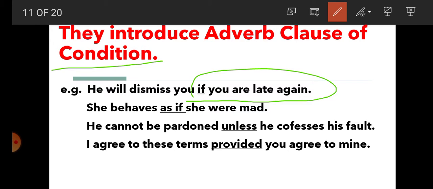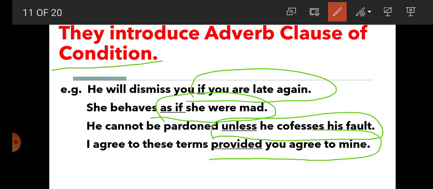She behaves. What the conditions? As if she were mad. He cannot be pardoned. What the condition here? Unless he confesses his fault. I agree to these terms. What the condition here? Provided you agree to mine.